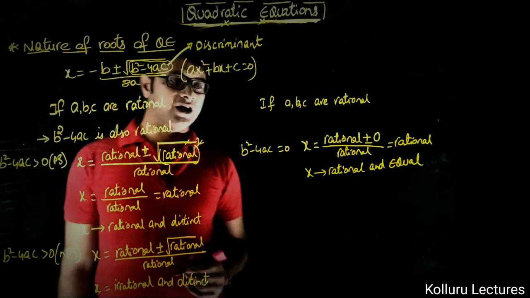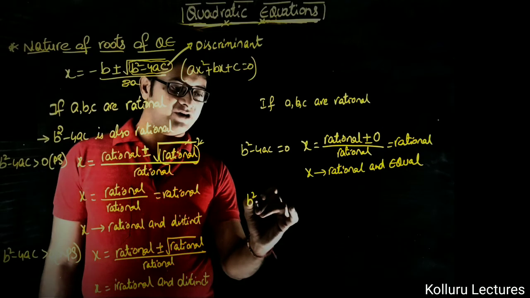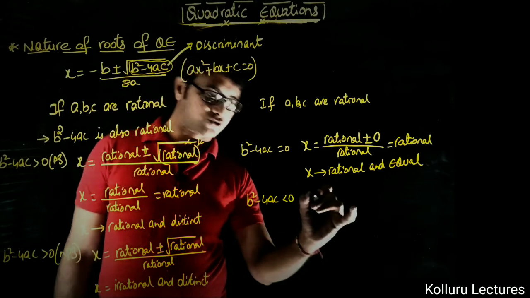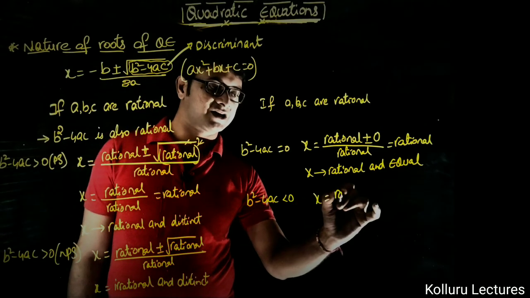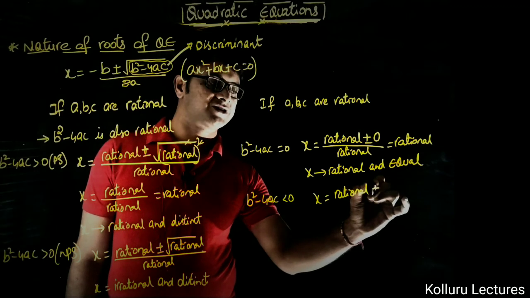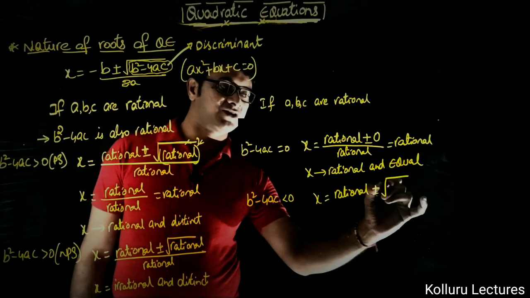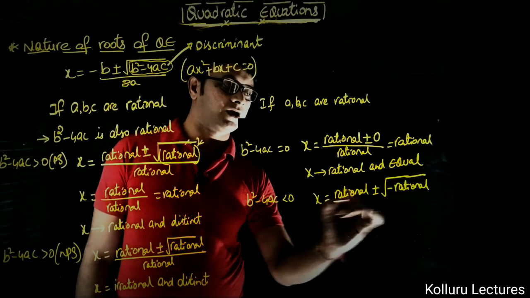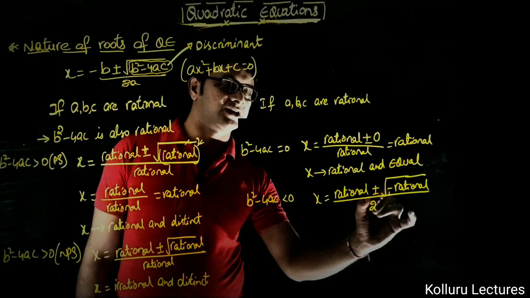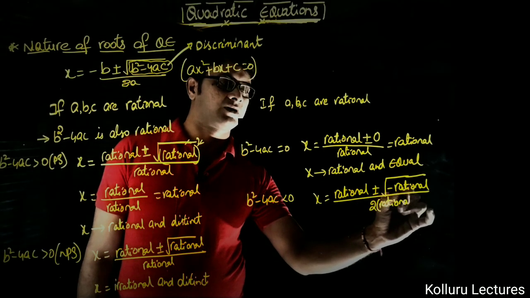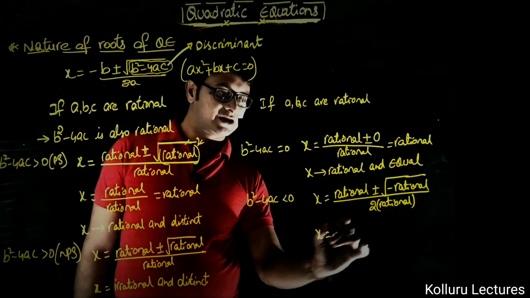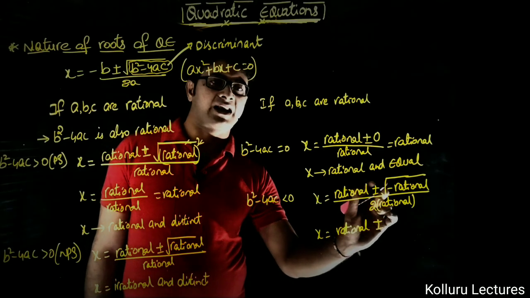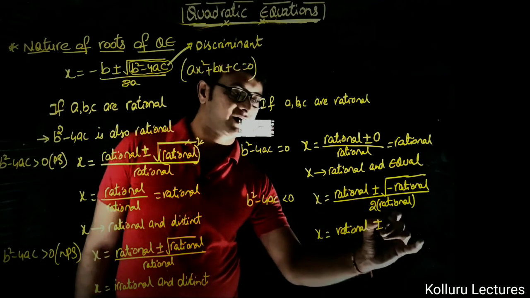Now let us look at when b square minus 4ac is less than 0, when a, b, c are rational. x is equal to rational plus or minus root over minus rational, upon 2 into rational. Let me write minus 1 as i square.